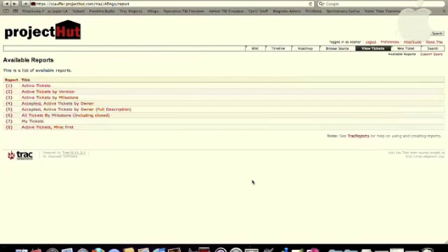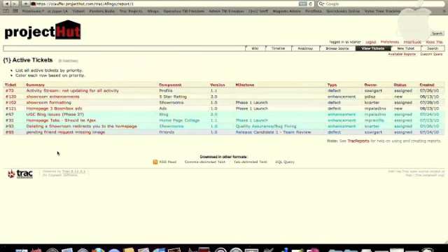Today we're going to learn how to use and navigate Trac Project HUD. Once you have logged in and selected your project, you can click View Tickets. Here you will see the available reports. Clicking Active Tickets will show all of the tickets that are currently open for that project.